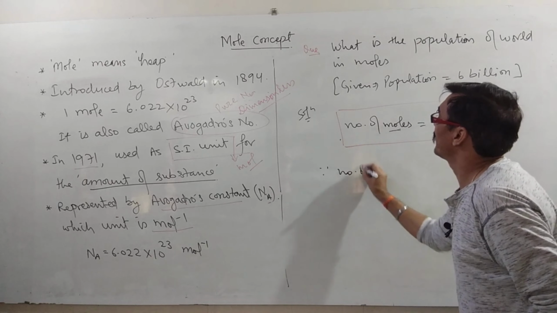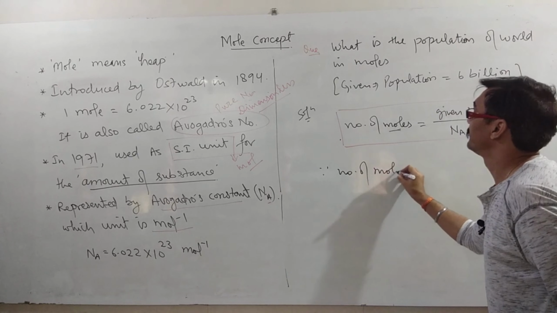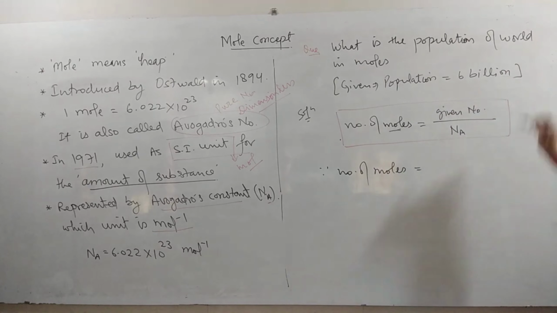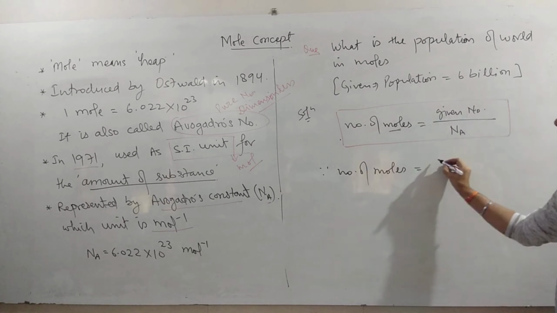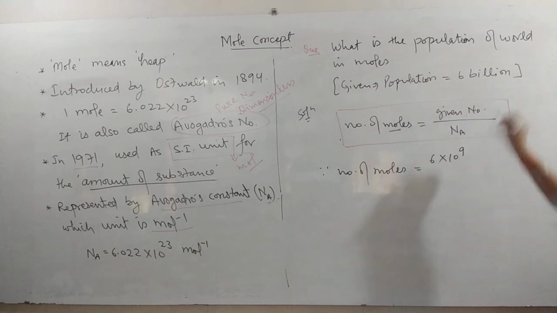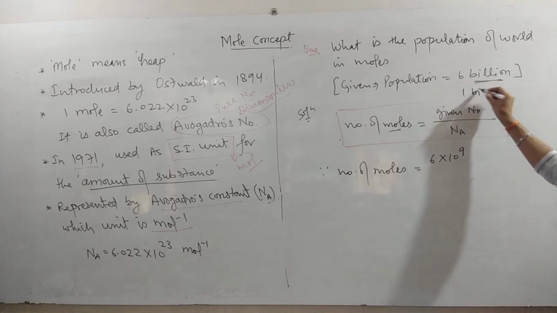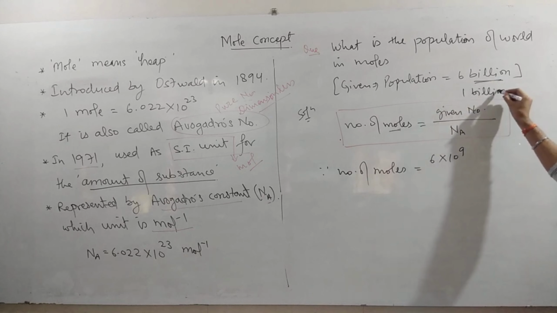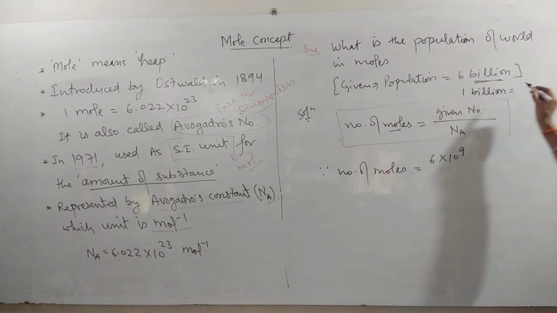Therefore, number of moles is equal to, what is the given number? 6 billion. 6 billion means 6 × 10^9, because 1 billion is equal to 10^9. So 6 × 10^9 divided by N_A. N_A is equal to 6.022 × 10^23.